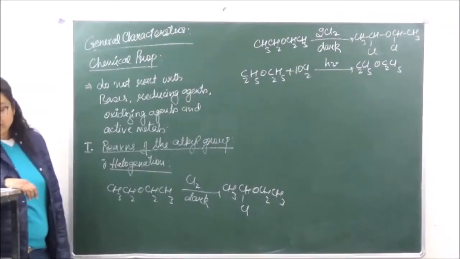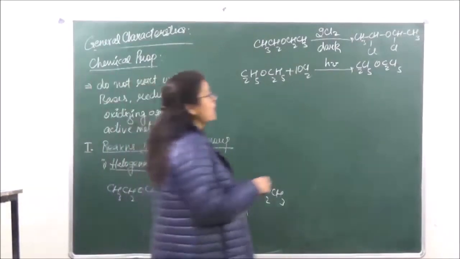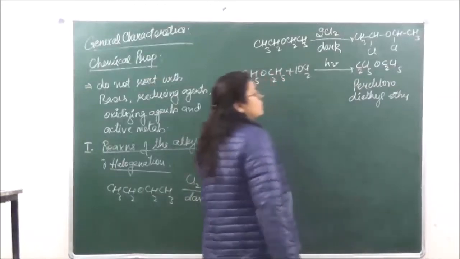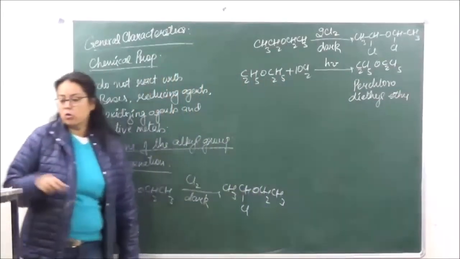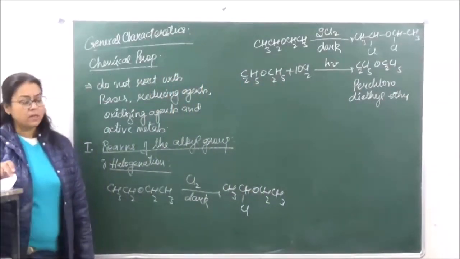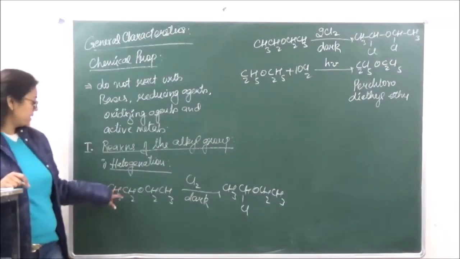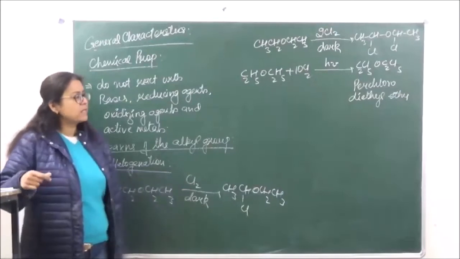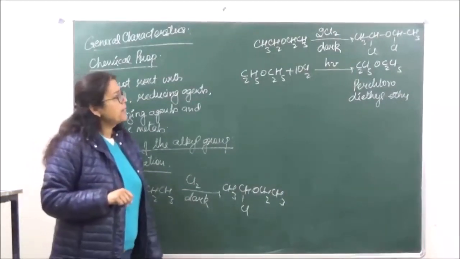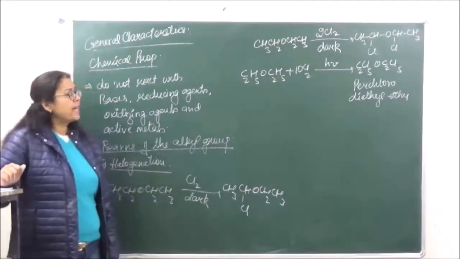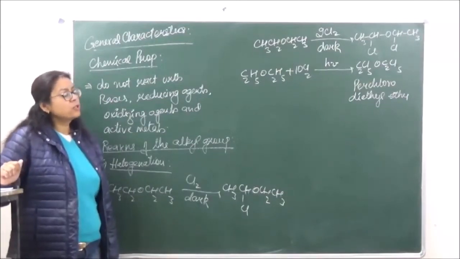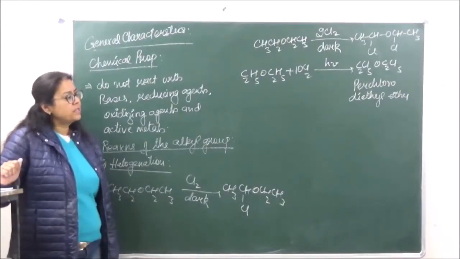And this is known as perchlorodiethyl ether. So you can see the difference over here: if we are reacting in dark, only one of the hydrogens is being substituted, but if you're doing the same reaction in excess of chlorine and in light, then that is going to substitute all the hydrogens which are present in the ether.